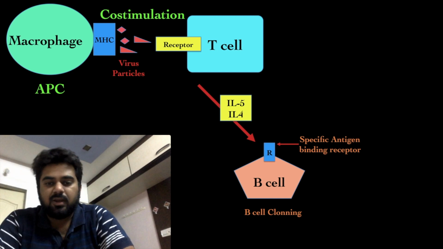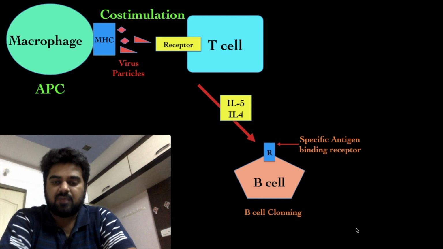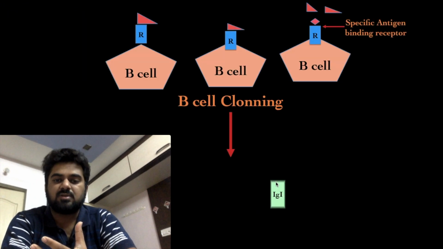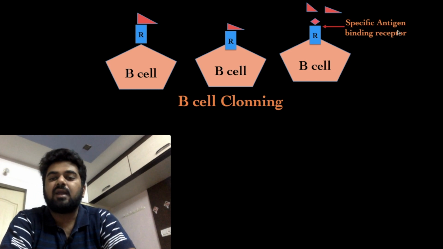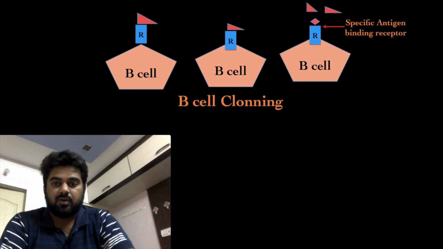Now what is cloning? Cloning means several copies will be generated from one B cell, and each B cell will be responsible for the production of immunoglobulins. Each B cell has a specific antigen binding receptor that will bind to the specific antigen only, right?